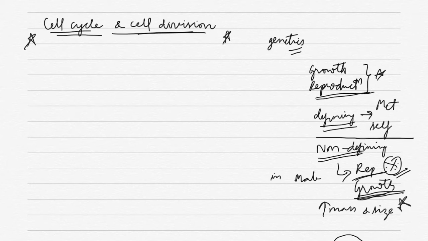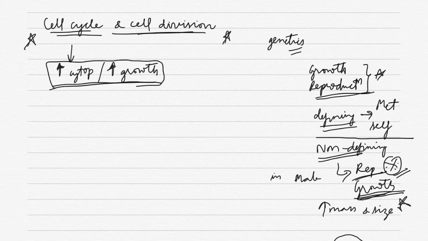Coming to cell cycle and cell division, just like life cycle, a cell also has a cycle. In the cell cycle, first, there are metabolic processes that happen, with increase in the cytoplasm of the cell, that is, growth of the cell. This is the first step. Second, we have duplication of the genome. After this duplication of genome, the cell divides and gives rise to two daughter cells.